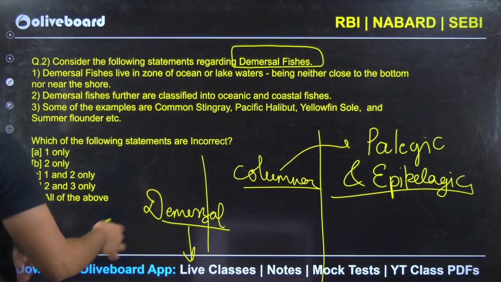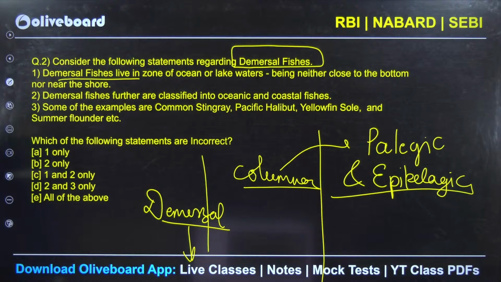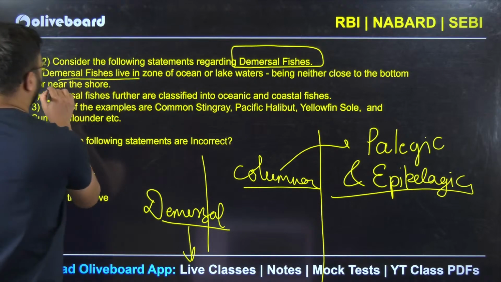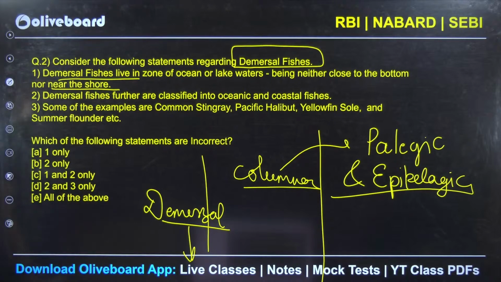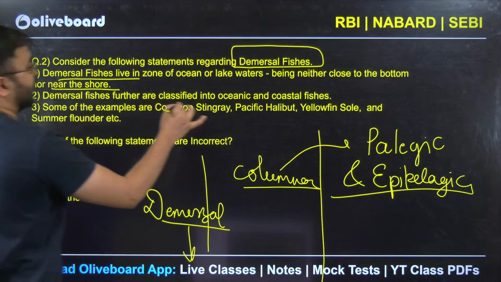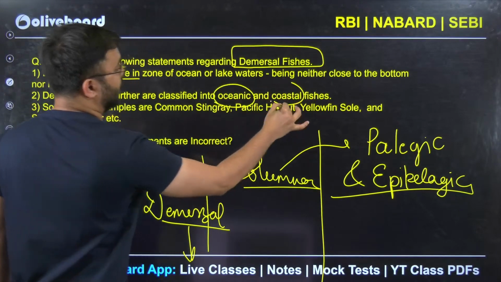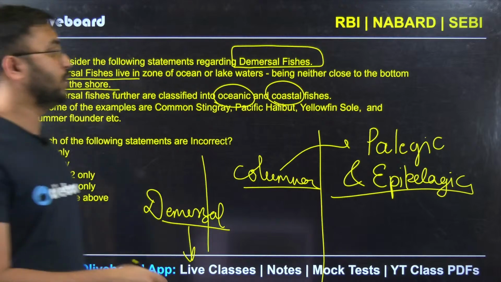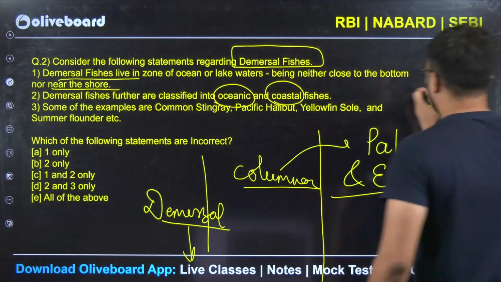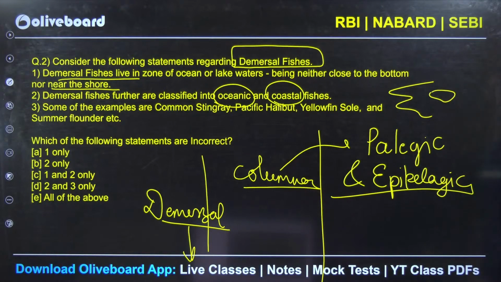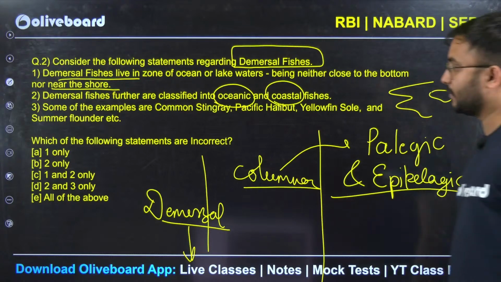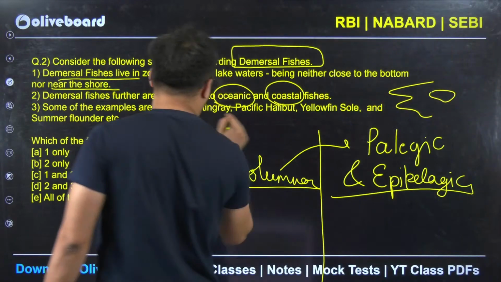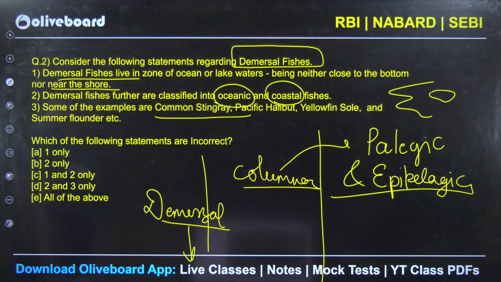Now consider all of these. Demersal fishes live in the zone of ocean or lake waters, being neither close to the bottom nor near to the shore. Demersal fishes further are classified into oceanic and coastal fishes. Oceanic are those which are deep inside the ocean, coastal are those which are close to the coastal waters. Some examples are common stingray, Pacific halibut, yellow fin sole and summer flounder.